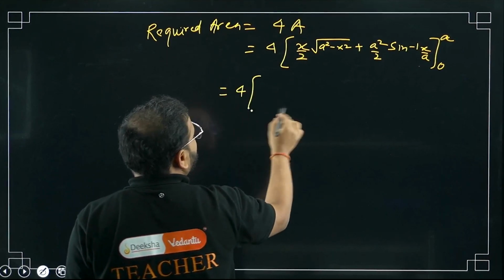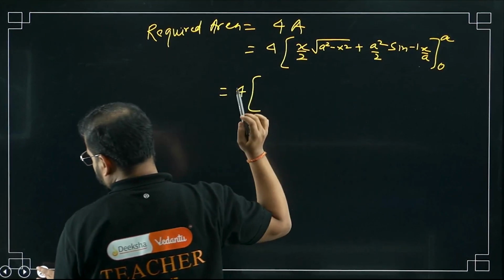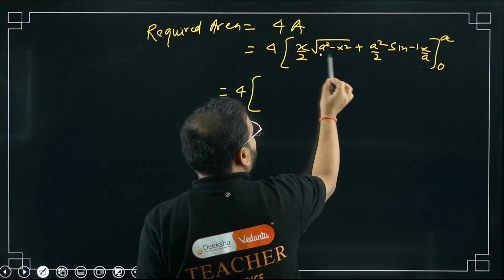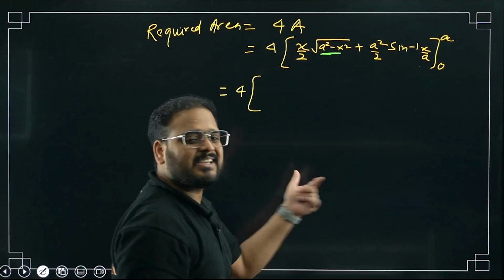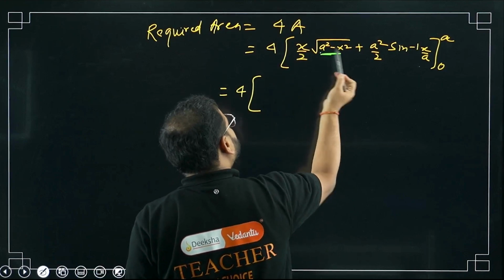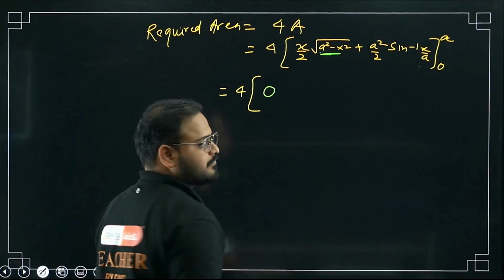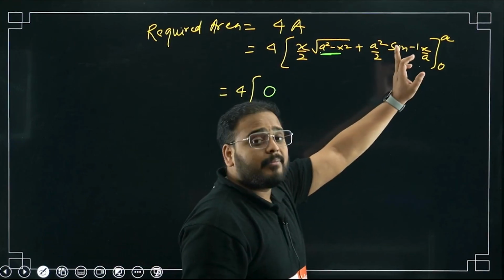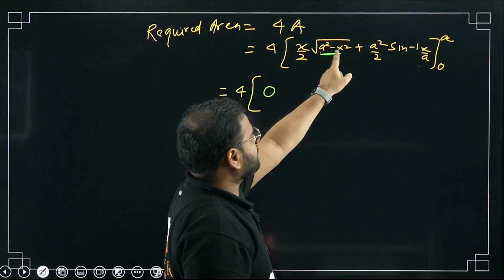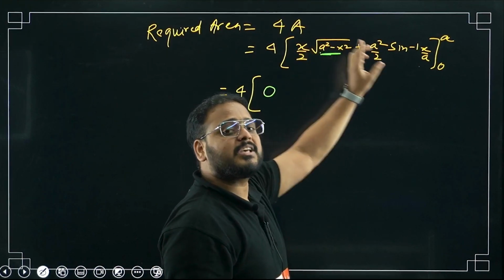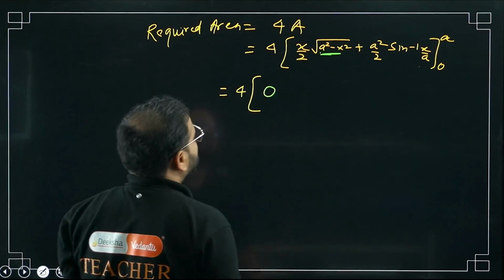4 is as it is. If you put a over here, please check, this will become what, bacha? A square minus x square. X is a, it means 0, na? A square minus a square is 0. So first thing is 0. I'll repeat. Upper limit is a. Put here a. A square minus x square. X is a. So a square minus a square. How much is that? 0, sir. So first is 0. Okay.